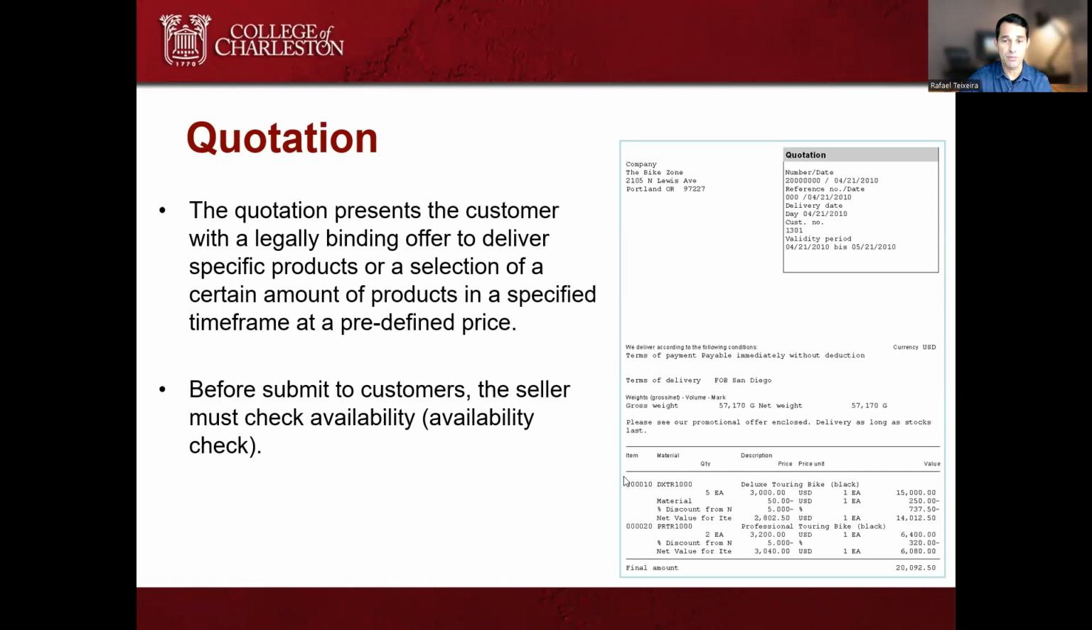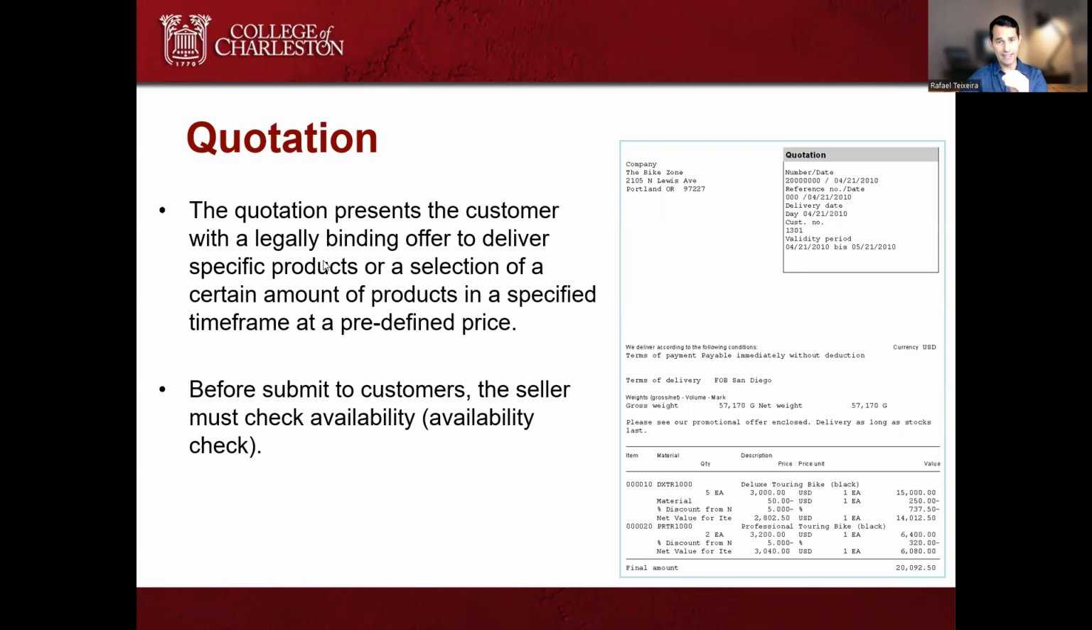And here's the description. Here's the item code, the material, quantity, how many, the full description, how much each unit of the product costs, and then the total value, and then if there is any discount, everything, and the final amount. So this is a quotation, and here is the formal definition.